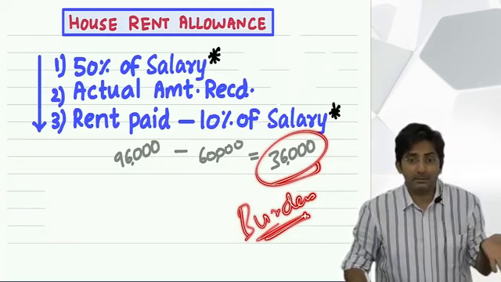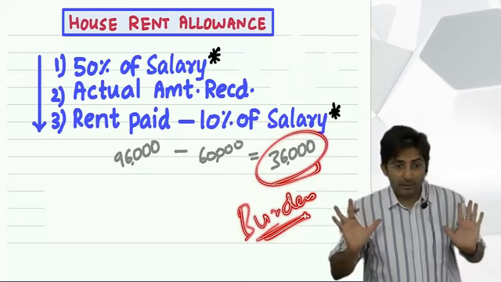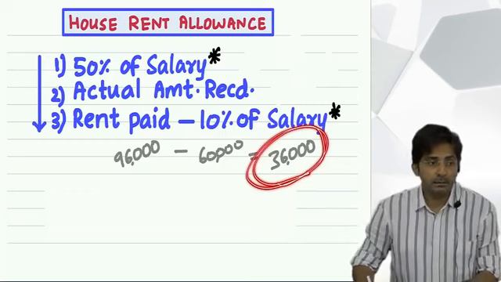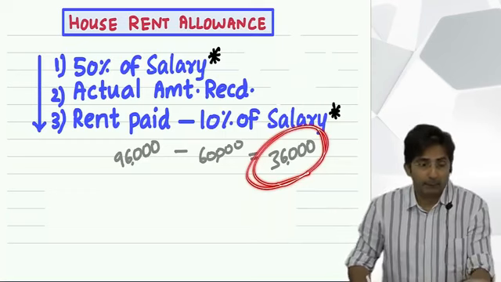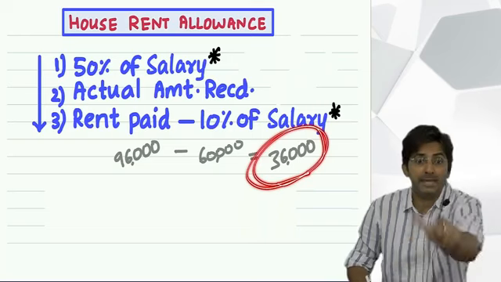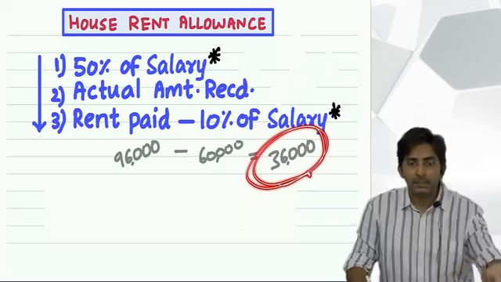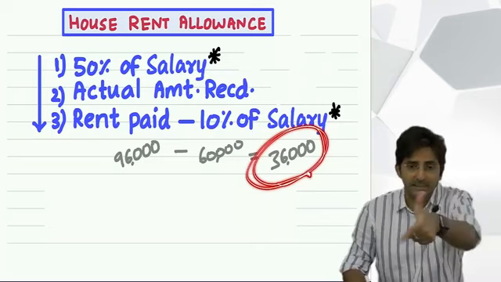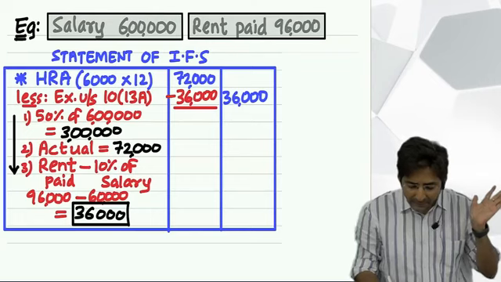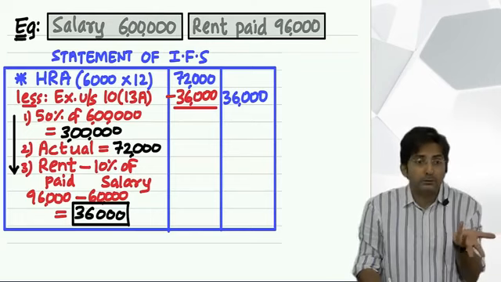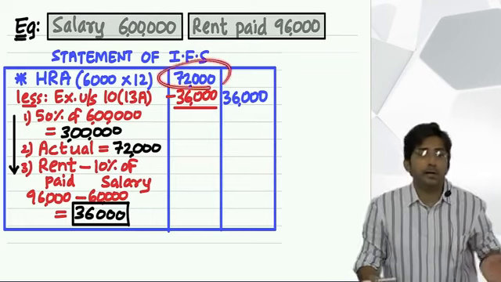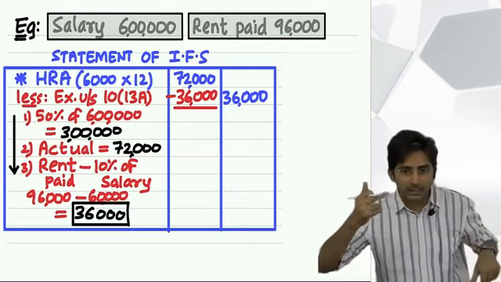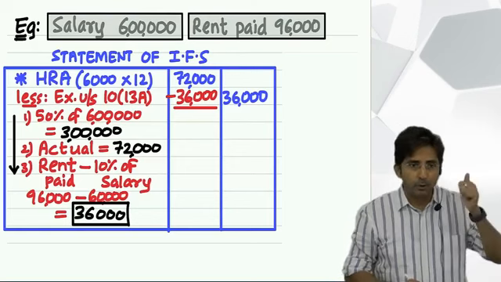Let him give, it is his money. But what we feel is that a person having a burden of 36,000 should get 36. And if you get 36, we are ready to exempt, because it is justified. You should get that much. But see, this guy received 72,000. Then the government says you are getting some extra only, then you pay tax on the extra amount. This is the logic, okay?